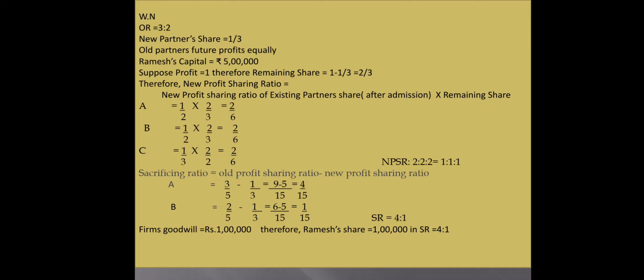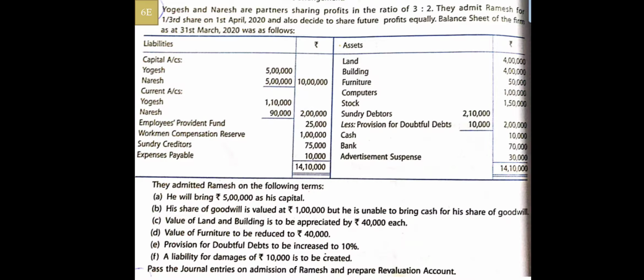Then as a further step we will find out the sacrificing ratio. Sacrificing ratio has a simple formula, old profit sharing ratio minus new profit sharing ratio. So finally we will get 4:1 as our sacrificing ratio. Now this working is done. So now again we will be switching towards the sum.